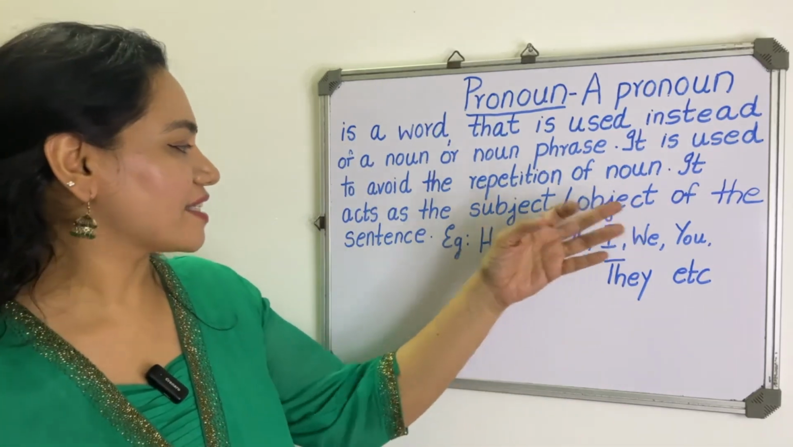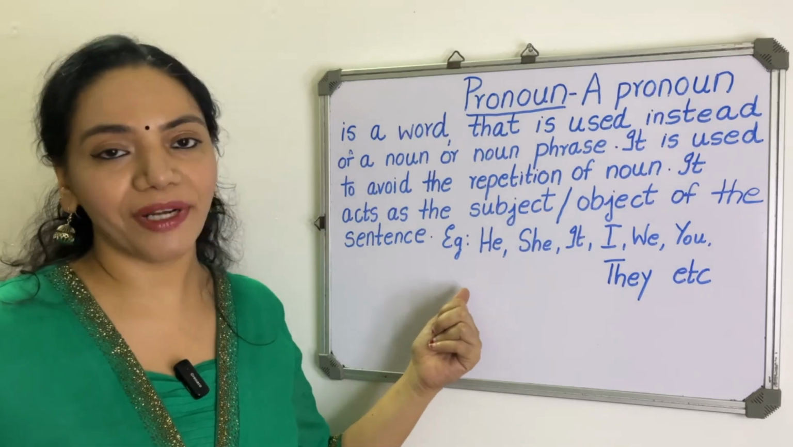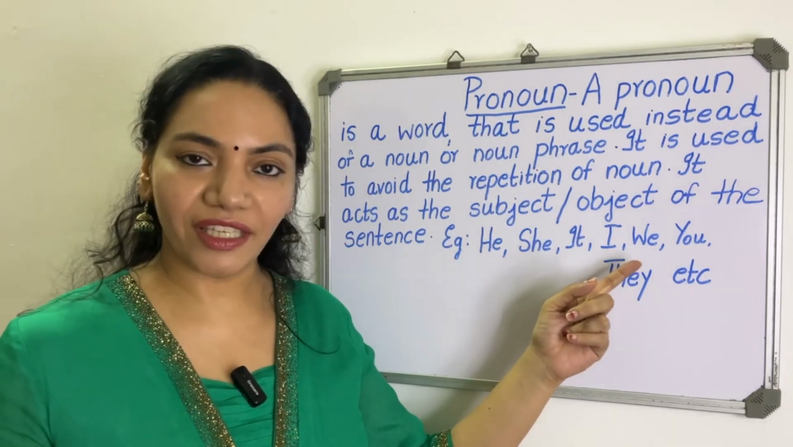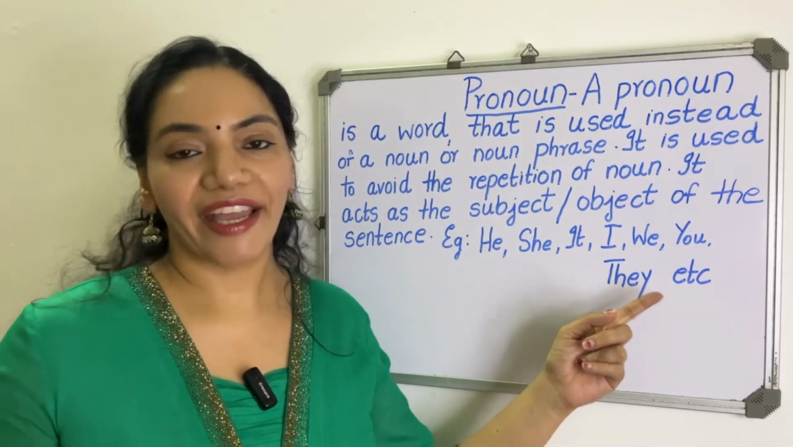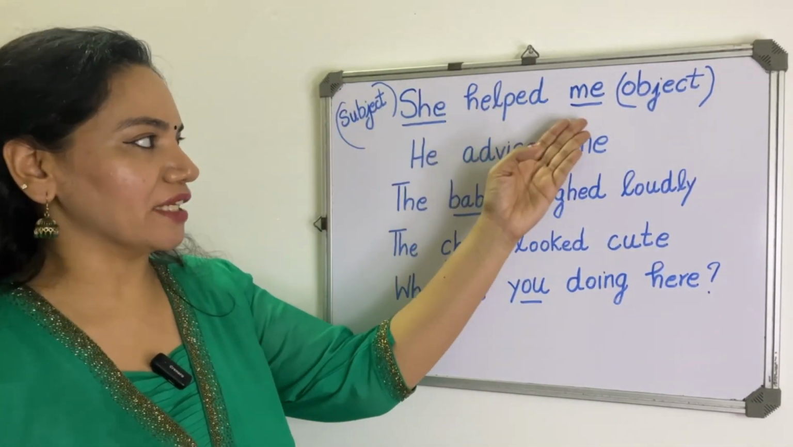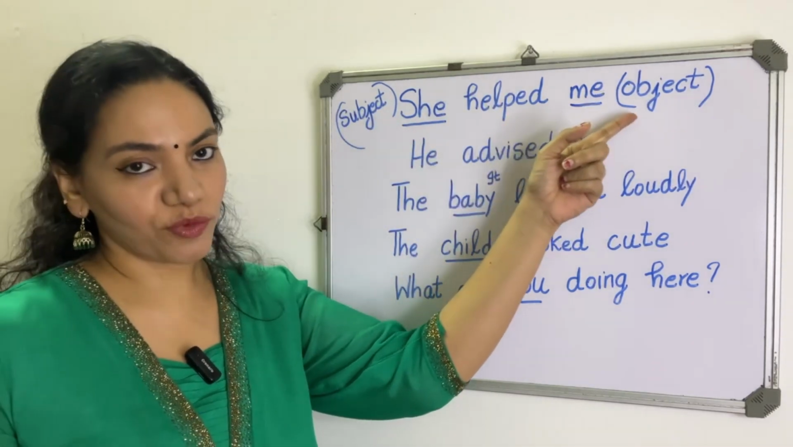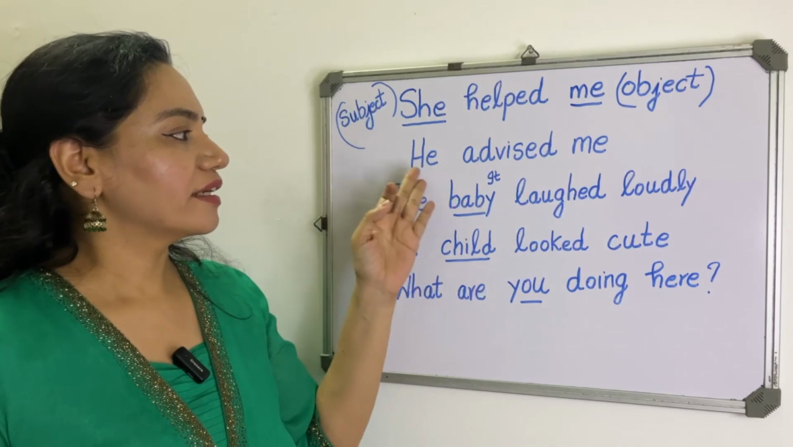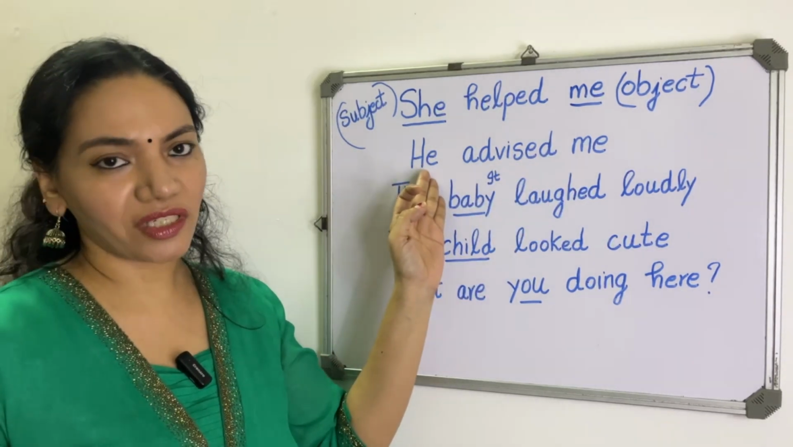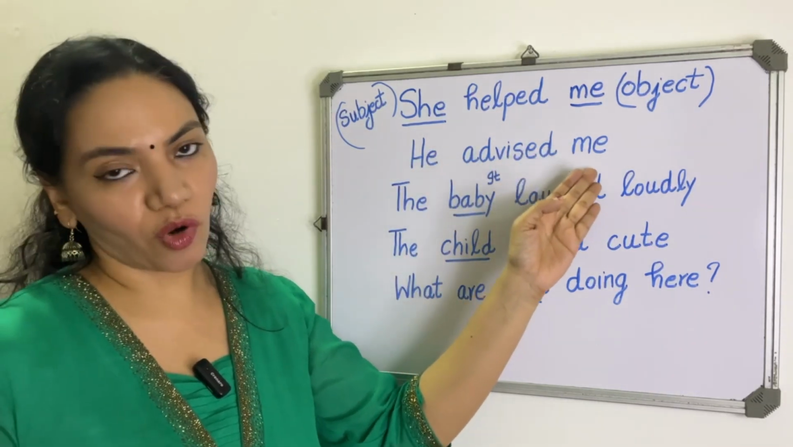Alright? It acts as the subject or object of the sentence. Example: he, she, it, I, we, you, they, etc. Next example is, she helped me. Here she is the subject, me is the object. Alright? Next example is, he advised me. Here he is the subject, this is the pronoun he, and me is the object, that's a pronoun.